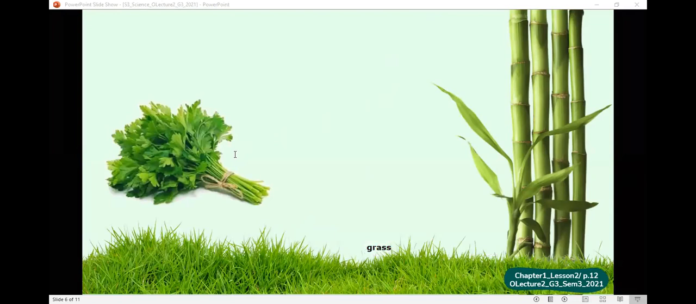Grass, coriander, bamboo. These plants have a different kind of stems. Look, how are these stems? Are they woody or green? Green. Okay.